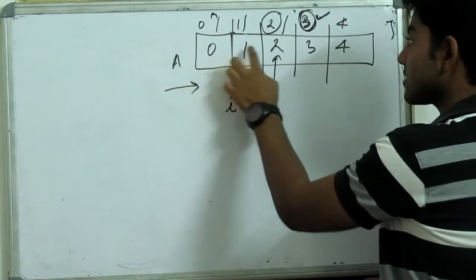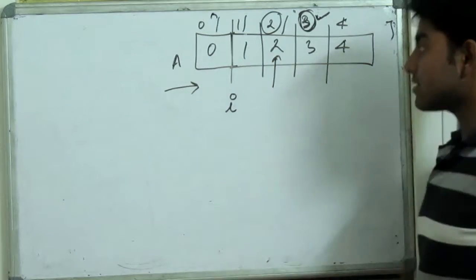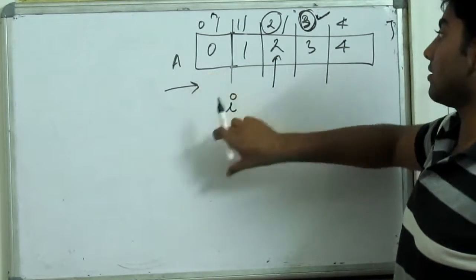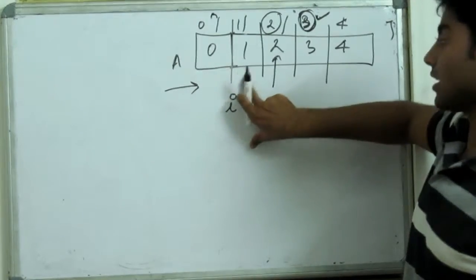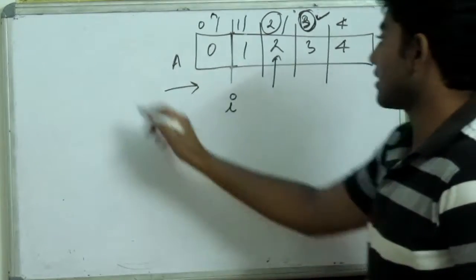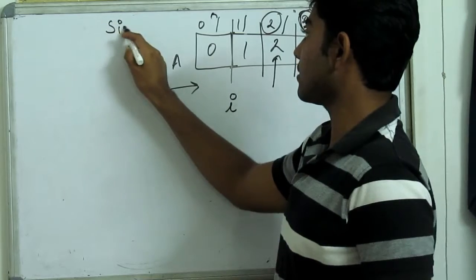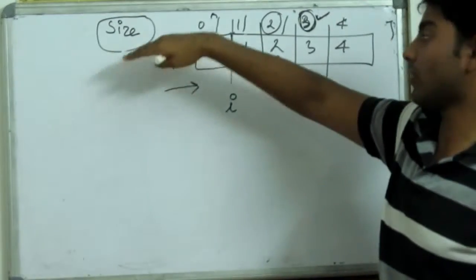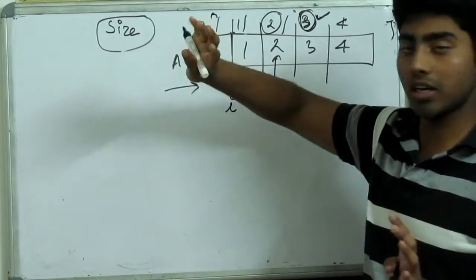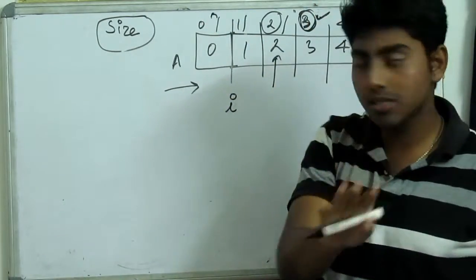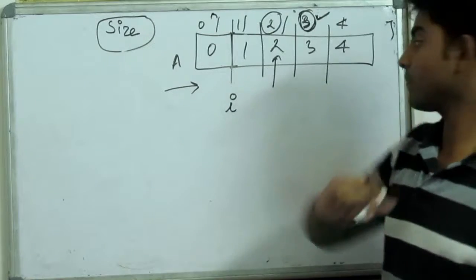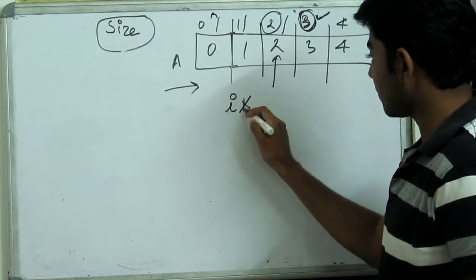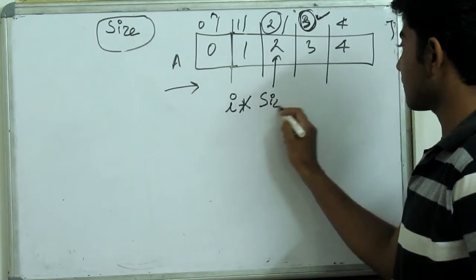I number of cells I will have to cross, and suppose the size of each and every cell is 1 byte, suppose I declare it as a variable size. Now this is pretty generic, that can be 1 word or 1 byte, irrespective of that. For the sake of simplicity, I am calling it size. So I will have to multiply it with size.